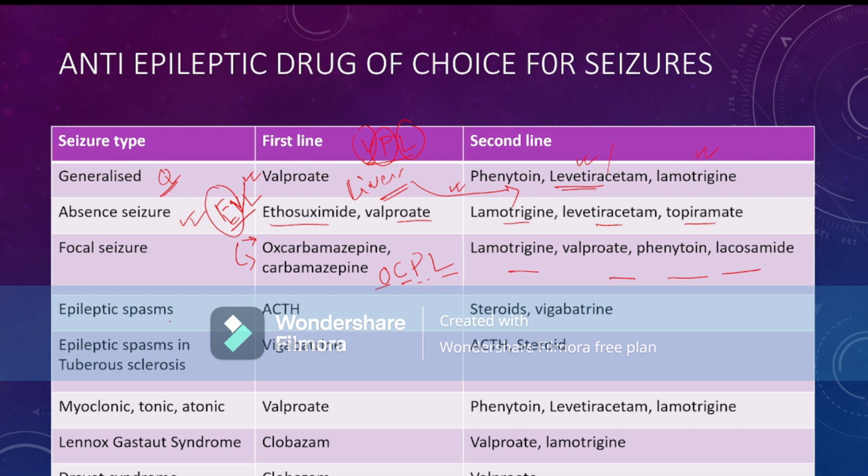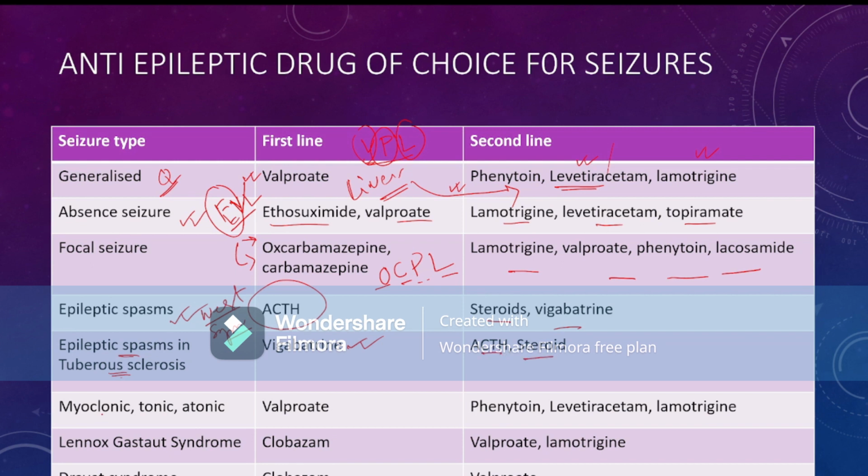If the child is suffering from epileptic spasms, then the drug of choice is ACTH. So in West syndrome, the drug of choice is ACTH. The second line drug is steroid or vigabatrin. If the child is suffering from epileptic spasms with tuberous sclerosis, then the drug of choice is vigabatrin, and the second line drugs are ACTH and steroid.